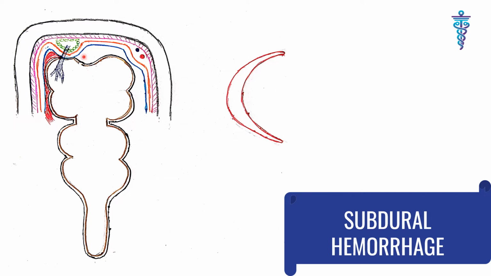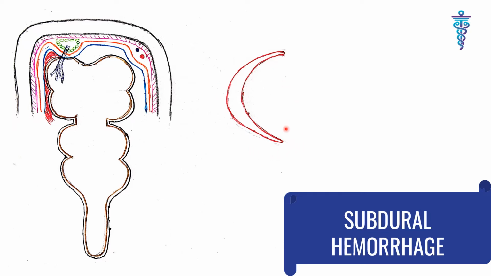The dura and arachnoid are loosely held together, so blood can easily separate them and does not develop big pressure here. So it gives a crescent-shaped hematoma and produces symptoms after many days or years of the fall. The initial fall will be forgotten.